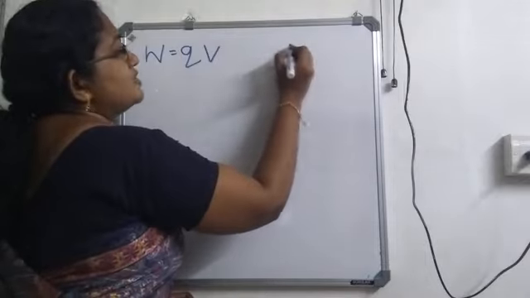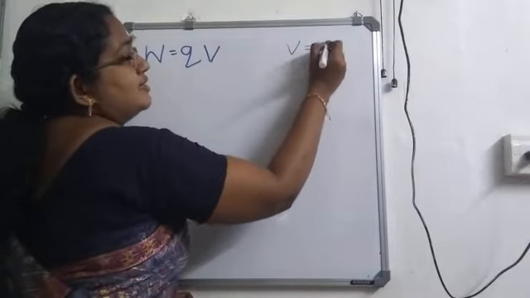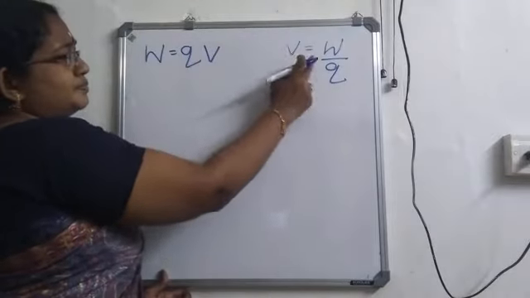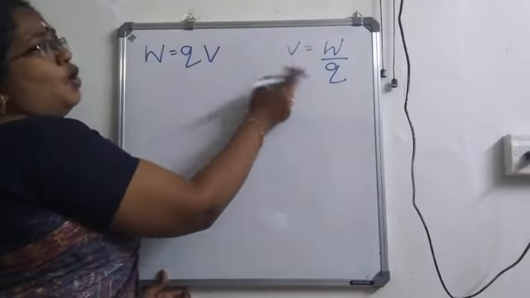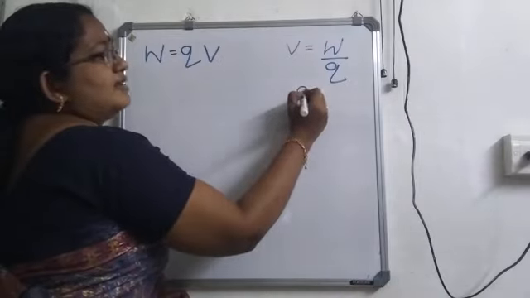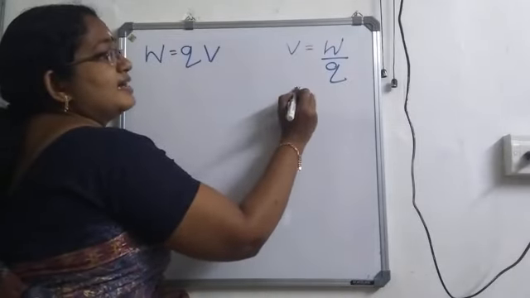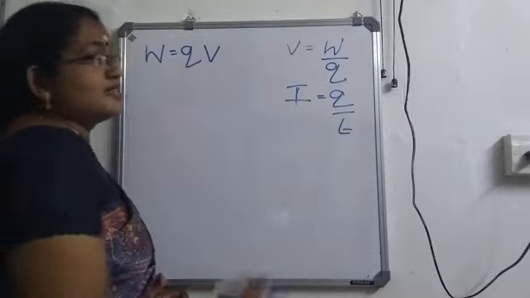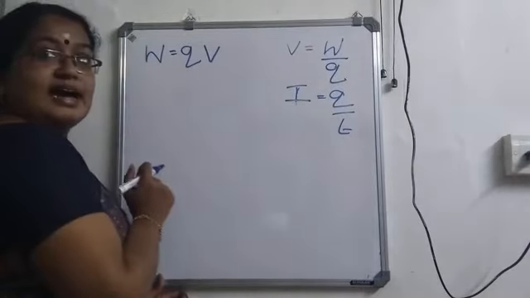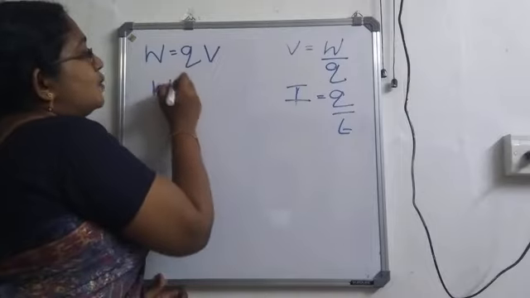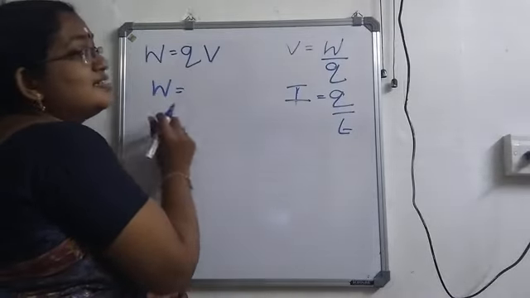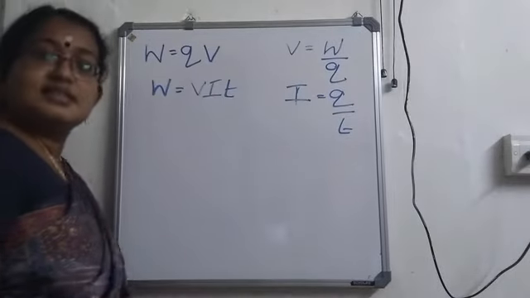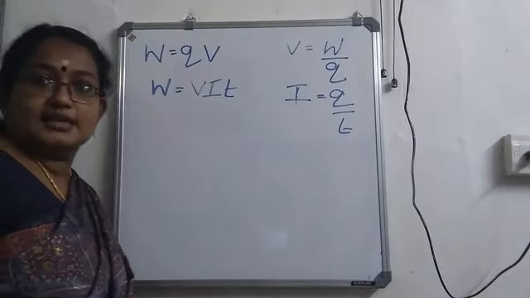So first we got this equation from V is equal to W by Q. W is equal to VQ or QV. Then we learned that electric current I is equal to the rate of flow of charges. So instead of Q, I can write IT. So the next equation for energy is VIT. This is the next equation for energy.